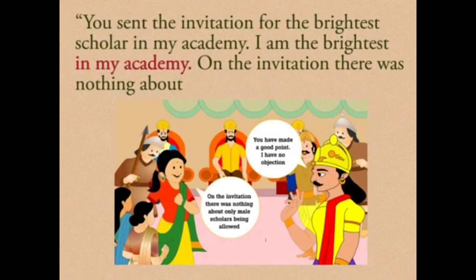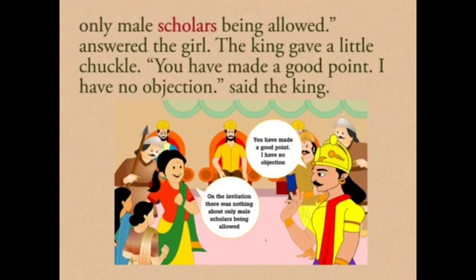So the king gave a little chuckle, meaning he smiled or laughed. The king said, "You have made a good point. I have no objection."